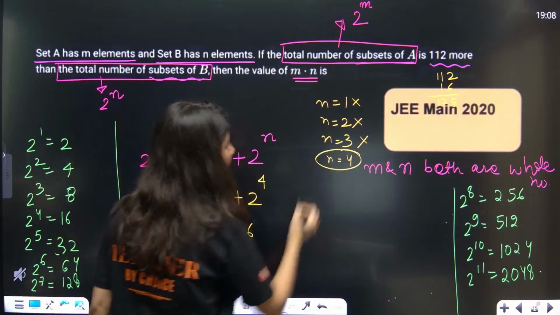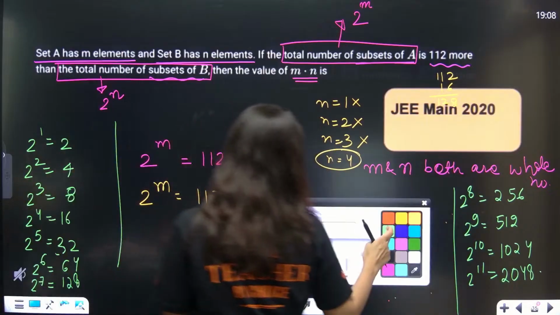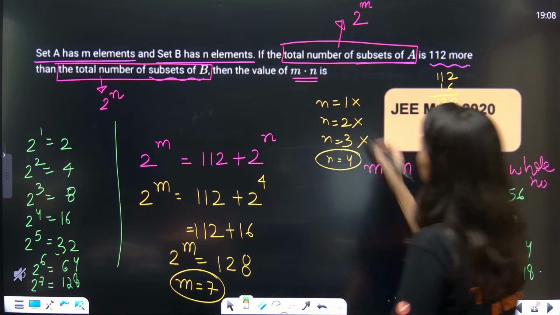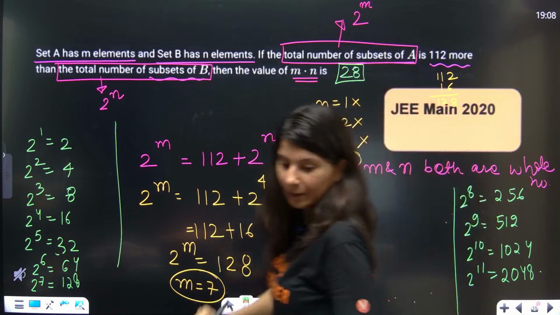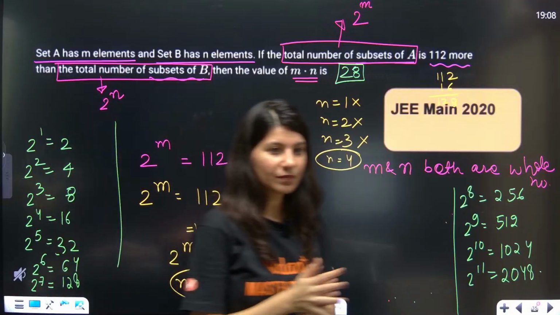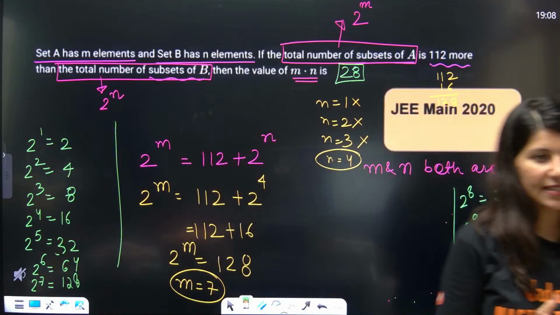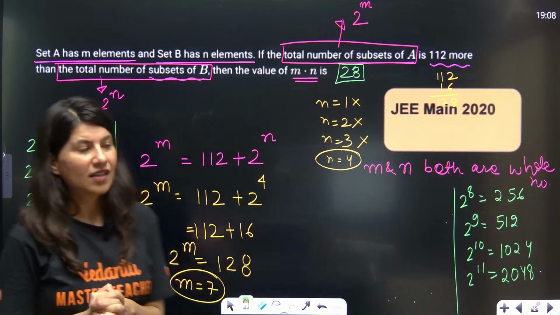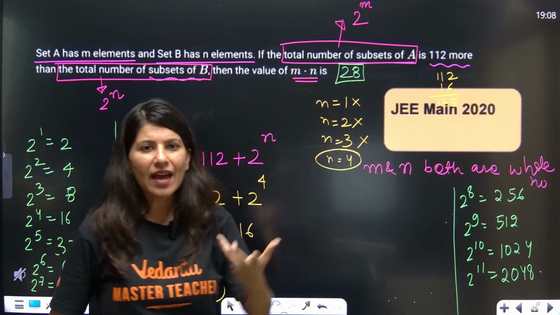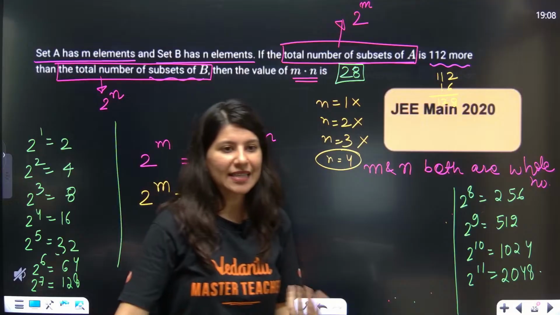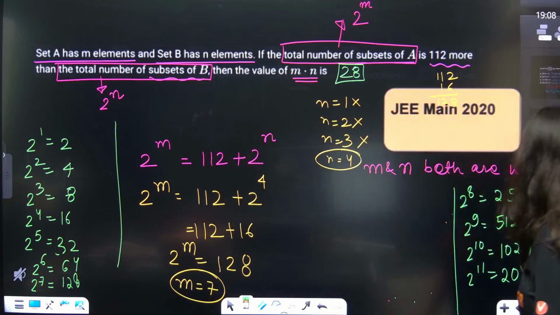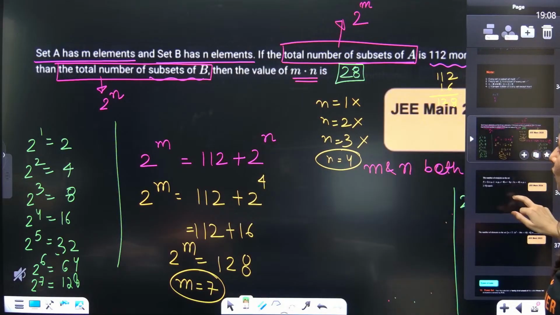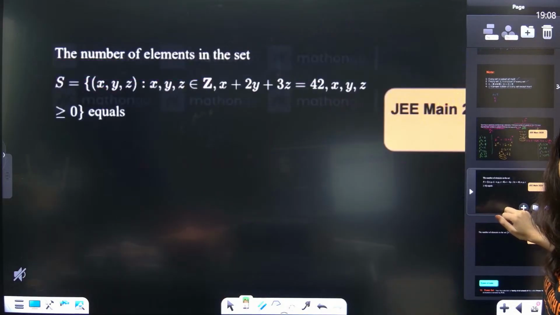The moment I tried for n equal to 4, m came out to be 7. 7 fours are 28, which is absolutely correct. Now whatever they ask, m into n they have asked. If they ask m plus n or m minus n, you will be able to tell. Clear? Shall we move on to the next problem, everybody?